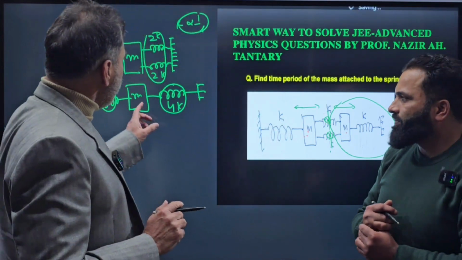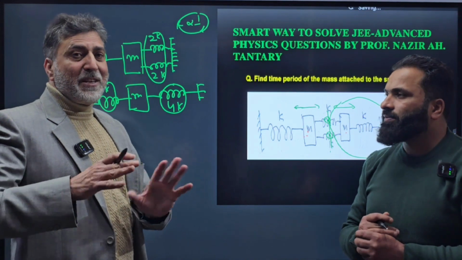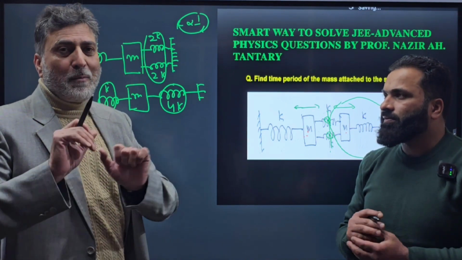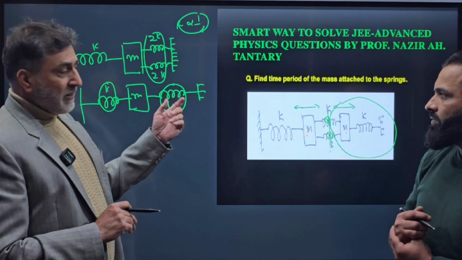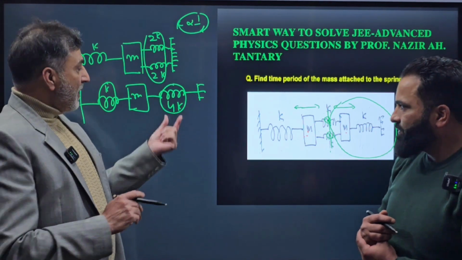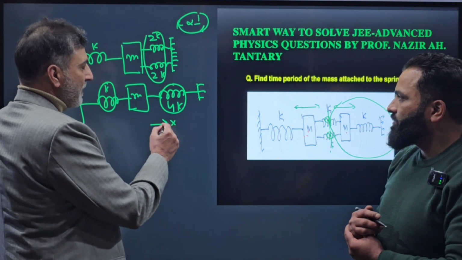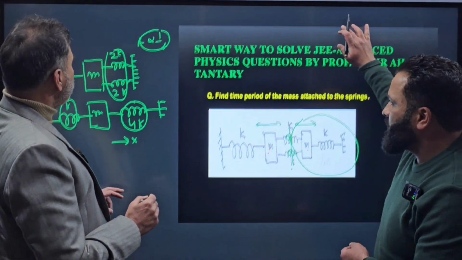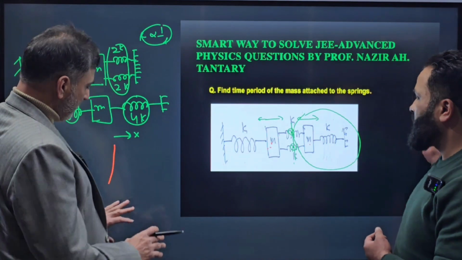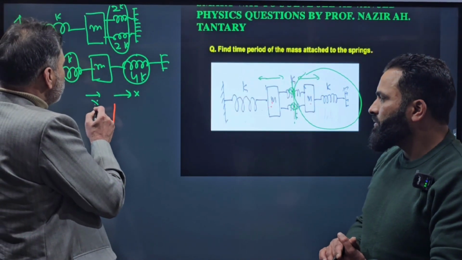Parallel means if the forces add up in the two springs, or the stretch is the same for the two springs, then they are said to be in parallel. So if you push the spring onto the right side, this gets compressed. How much? Let me say it gets compressed by X. At the same time, this gets stretched, also by X.